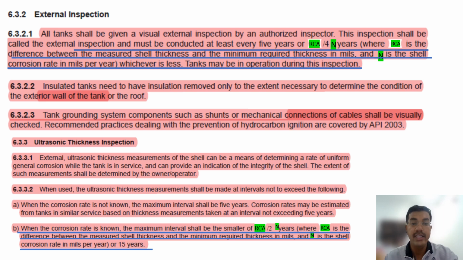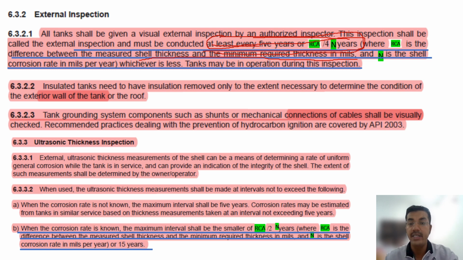External inspection, as I told you, is a summary of what I told on the last slide. All tanks shall be given a visual external inspection by an authorized inspector. The inspection shall be called the external inspection and must be conducted at least every 5 years or RCA by 4N, as I told you. It is only the summary of what I told in the previous 2 slides, where RCA is the difference between the measured shell thickness and the minimum required thickness in mils.